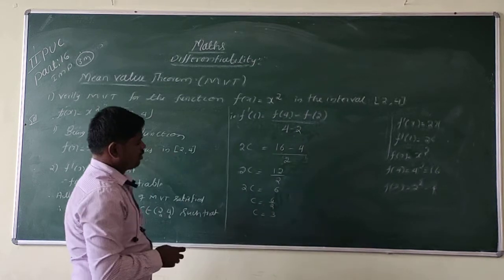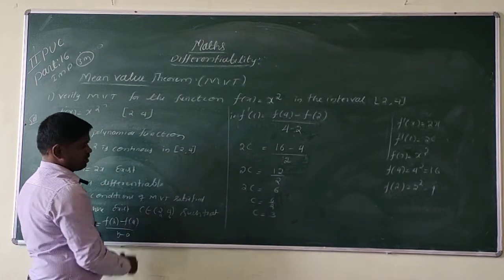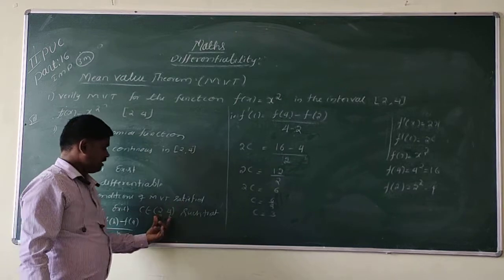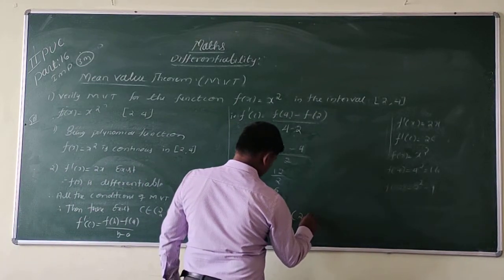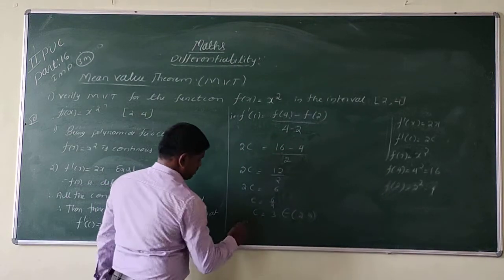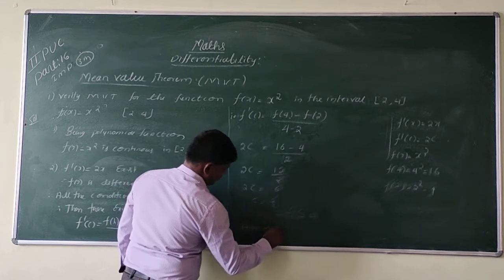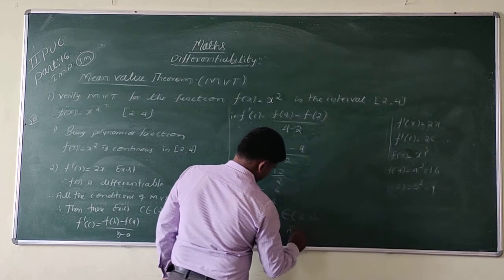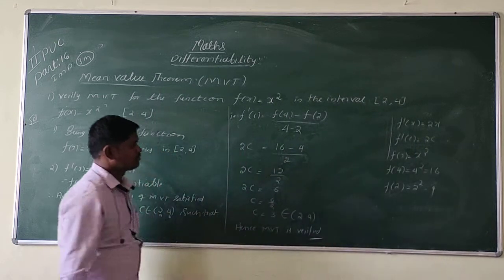So does this belong to the interval or not? Yes, 3 is in this interval. So this belongs to open interval 2, 4. Don't write closed bracket 2, 4. Therefore, hence mean value theorem is verified. Is it clear?